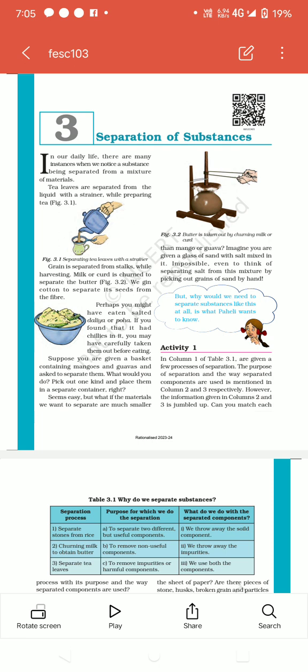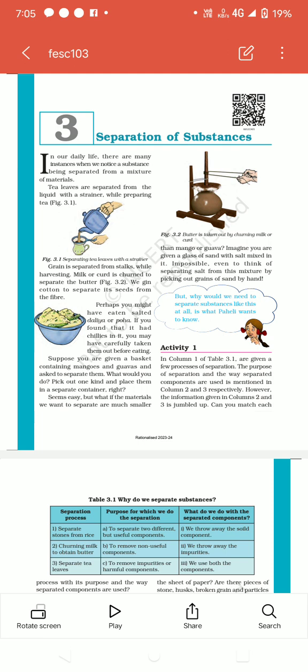So guys, today we will see the explanation of chapter 3, class 6 NCERT science. The chapter name is Separation of Substances. We will learn everything paragraph wise and understand.